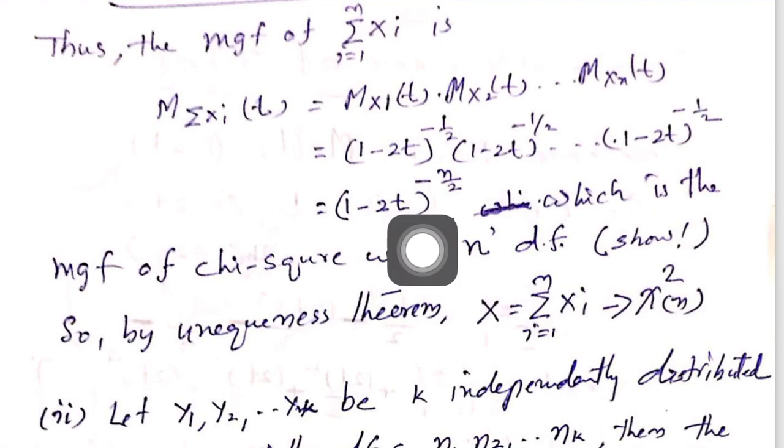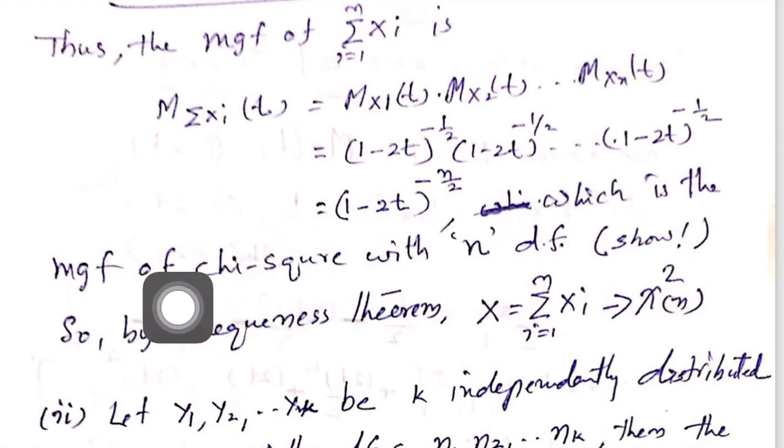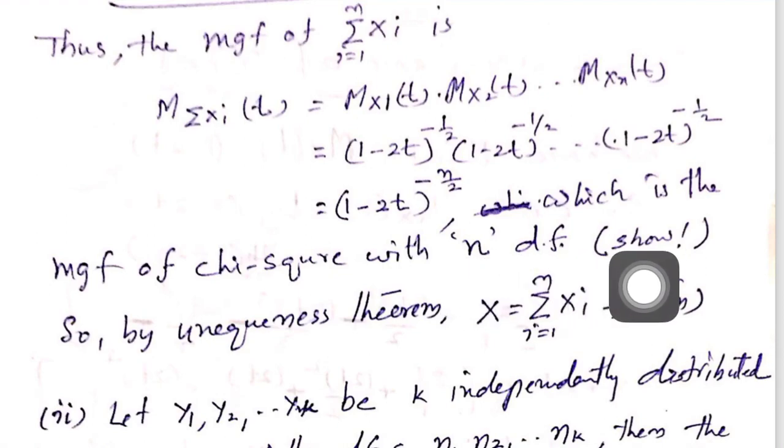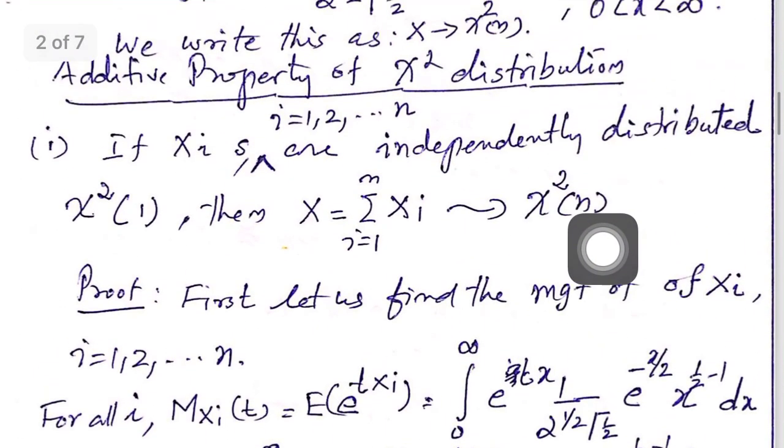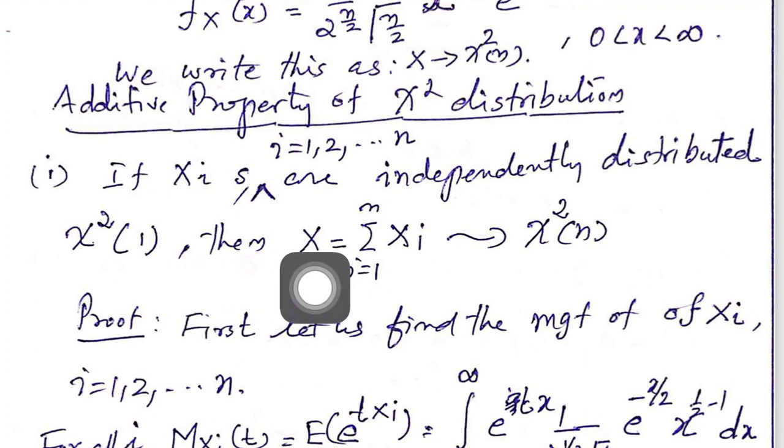Minus n by 2, that you can do yourself. I have added this, which is the MGF of the chi-square distribution with n degrees of freedom, and you are required to show it. But you know how the reproductive property is proved. Now xi follow a chi-square distribution with 1 degree of freedom.